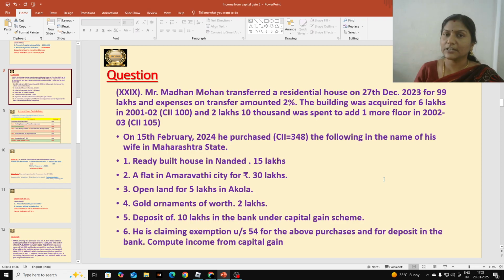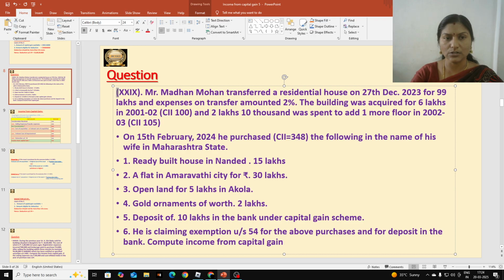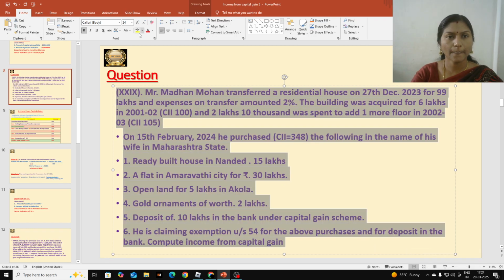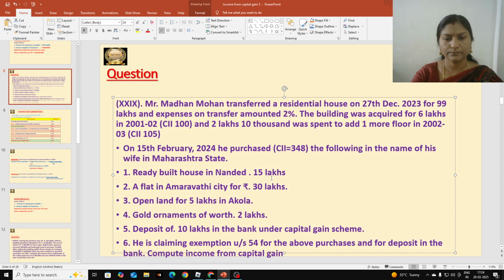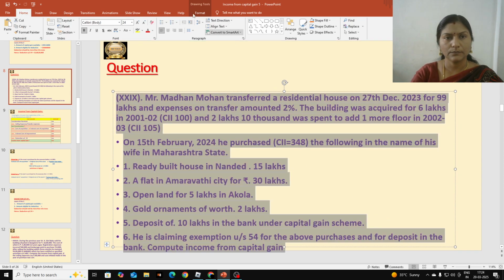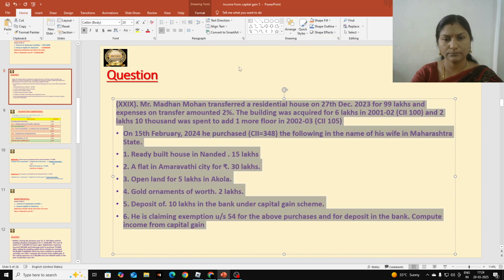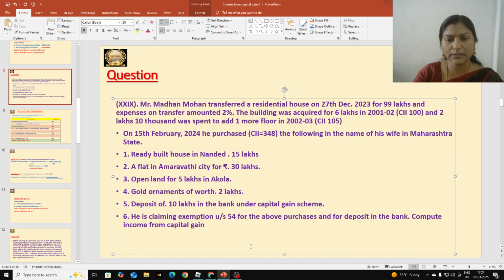So this is our present question. Let me discuss the question with you so that it will be easy to understand. The question is very important, students. Once you understand the question, then the solution becomes very easy and simple. Let us understand the question first. Here you can see the question.